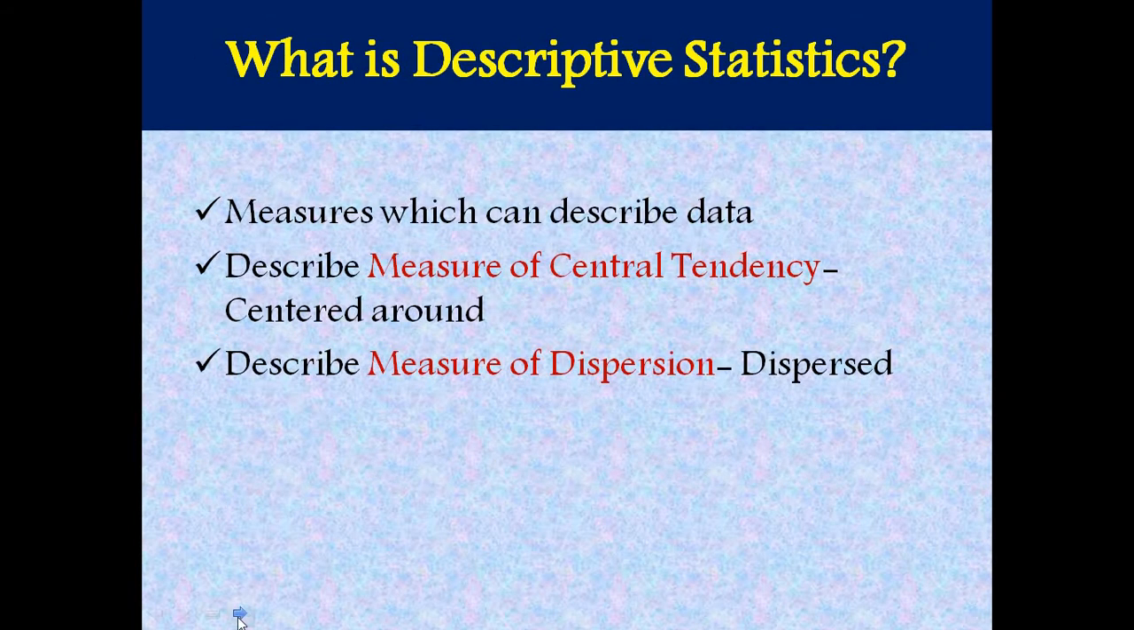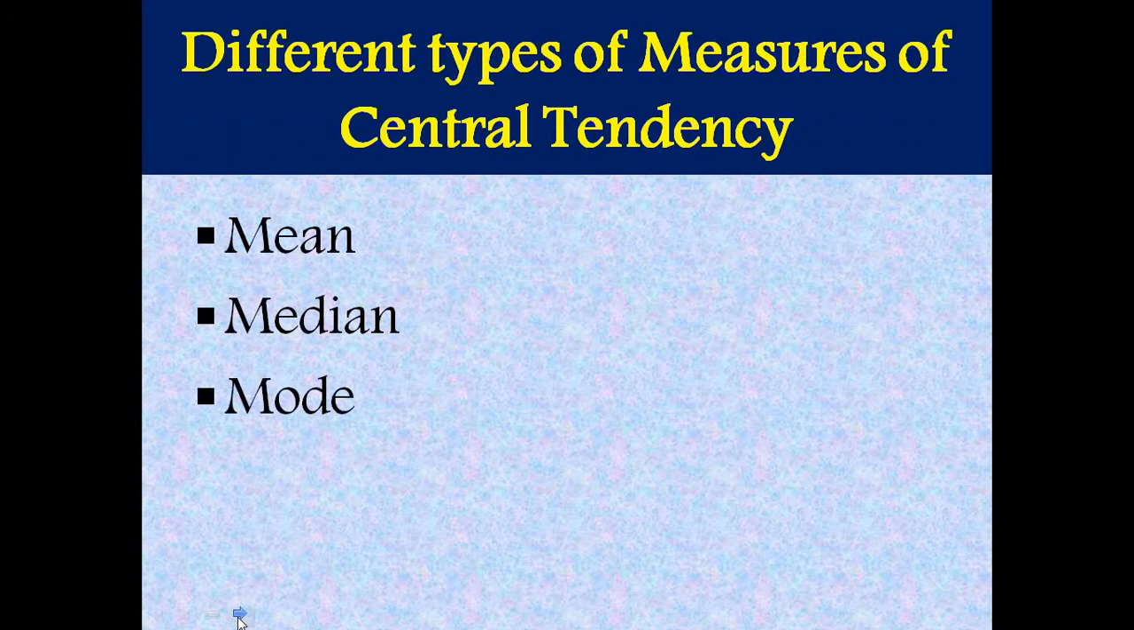What is descriptive statistics? The name is self-explanatory. It is a measure which can describe data. It describes measure of central tendency, that means how observations are centered around in a data. And it describes measure of dispersion, how observations are dispersed in whole data. So here we have different types of measure of central tendencies: mean, median and mode. We will discuss one by one.